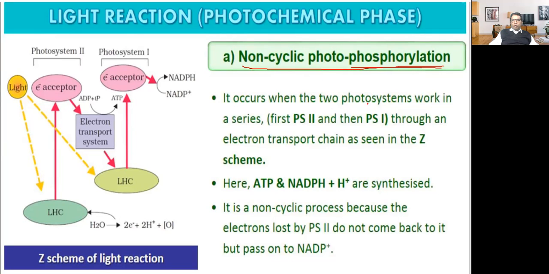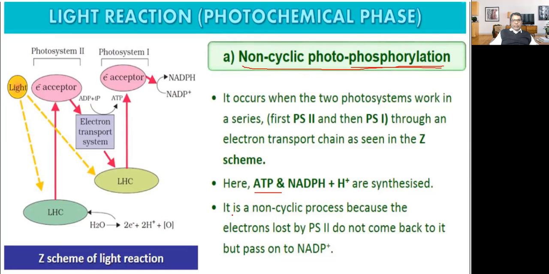It occurs when the two photosystems work in a series, first photosystem second and then photosystem first, through an electron transport chain as seen in the Z scheme. Here ATP and NADP plus hydrogen ion are synthesized. In non-cyclic, what are produced? ATP and NADP plus hydrogen.